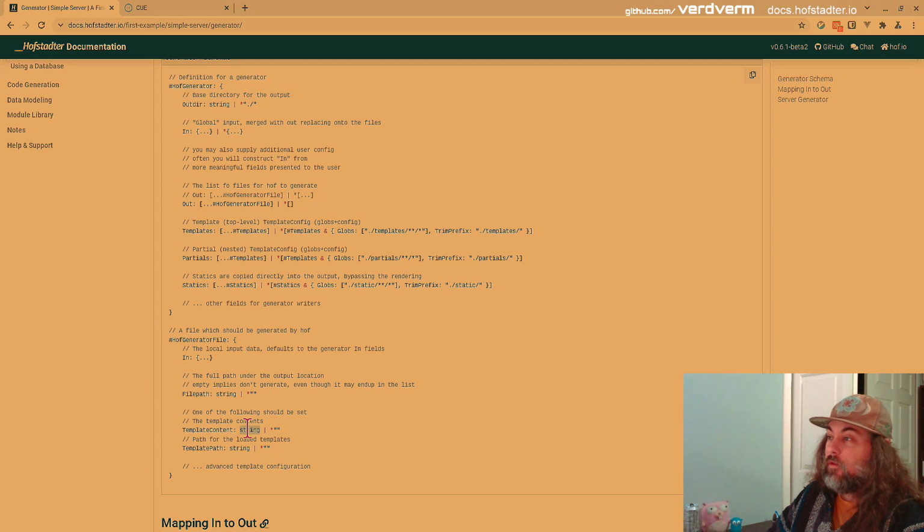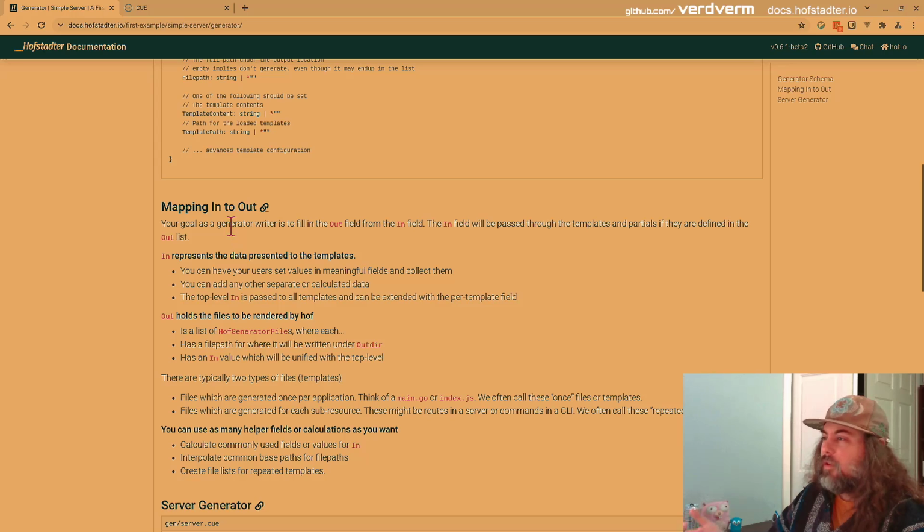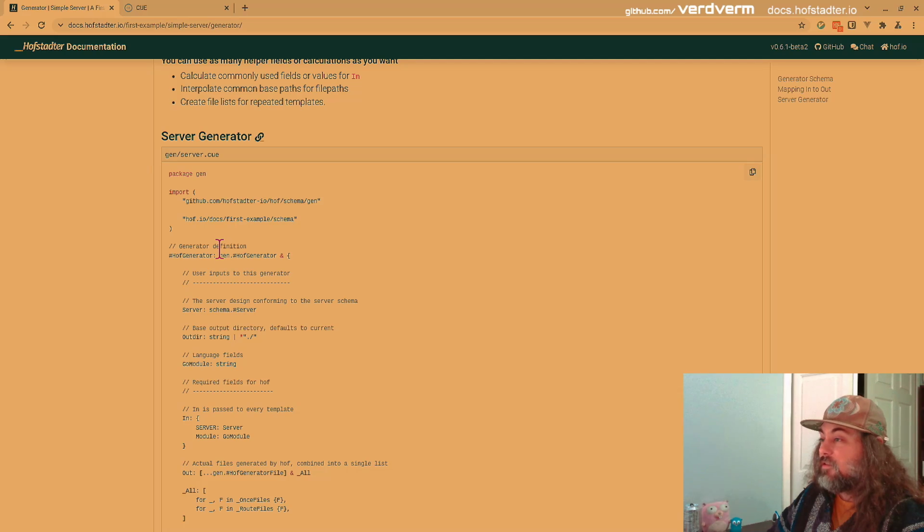So you could, in theory, write a complete application in Q and then generate it out with Hof. Or you can separate out the templates from the Q code, so you can write them as independent files. And this template path is a lookup into this template set up here. So yeah, we're mapping essentially ins to outs. And so our server generator is now an instance of what we just saw.